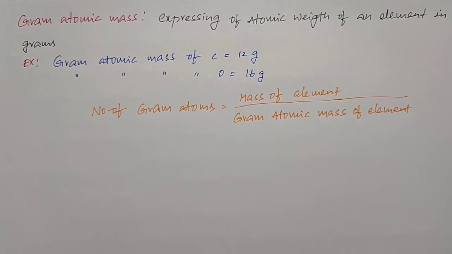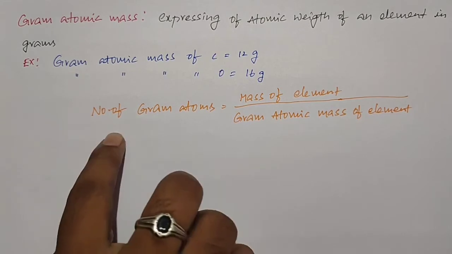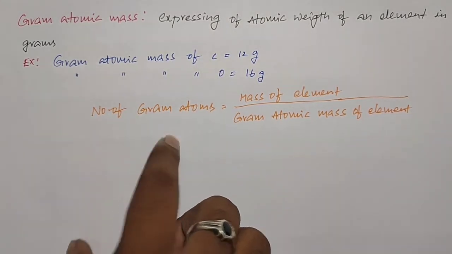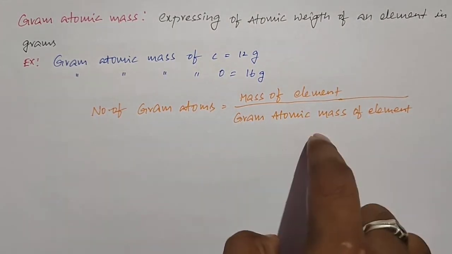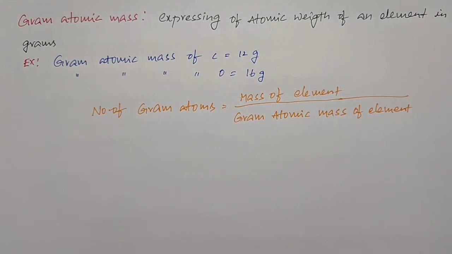So this is the formula for number of gram atoms. Number of gram atoms is equal to mass of element by gram atomic mass of element. So this is about gram atomic mass.